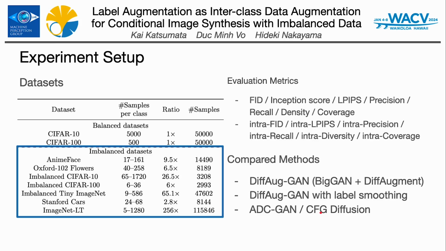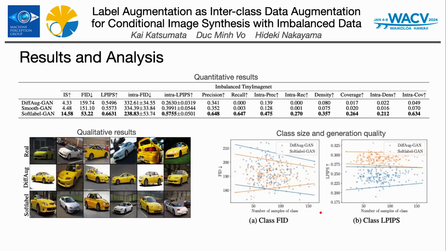Let's delve into the results obtained from our experiments with Soft Label GAN. Across all datasets, Soft Label GAN consistently outperforms baseline models. Notably, FID scores were significantly lower for Soft Label GAN, indicating higher quality image generation. Qualitatively, the images generated by Soft Label GAN show a remarkable improvement. For example, in the Stanford Cars dataset, Soft Label GAN successfully generates diverse and realistic images. This is a substantial step toward addressing the challenge imposed by imbalanced datasets.